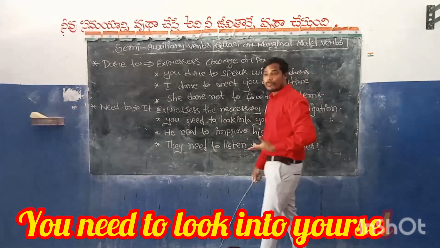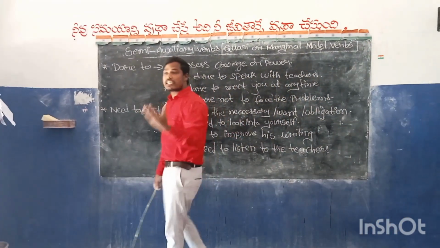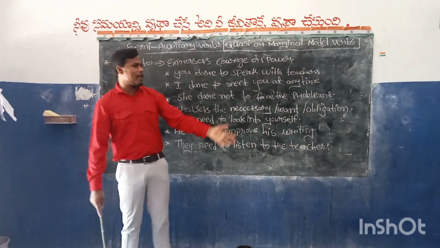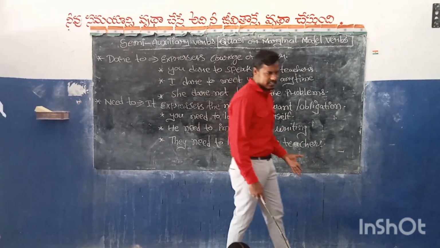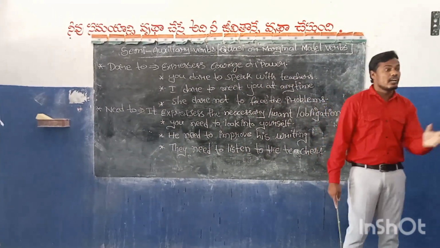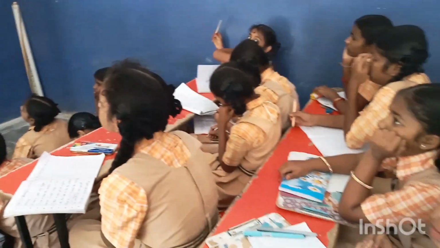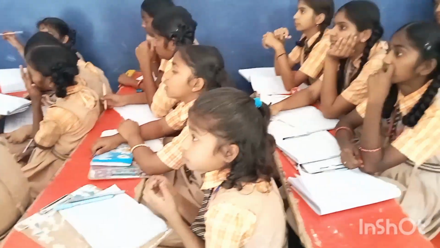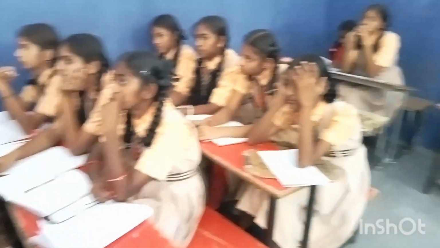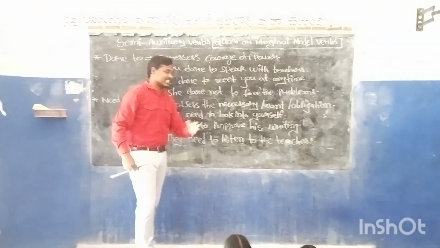You are judging, no? You are judging someone else. What you are saying? You are bad, you are useless, all these things you are saying. But you should not say like that. Are you good? Are you speaking English? Someone saying here, sir, these girls are speaking English, these boys are speaking English. But you have to look into yourself. You need to look into yourself before you look into others.